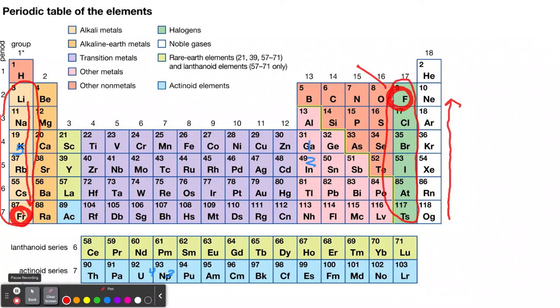Oh, and just to make sure, remember, in each shell, like a K shell, an L shell, there are subshells. Just to keep that in mind.